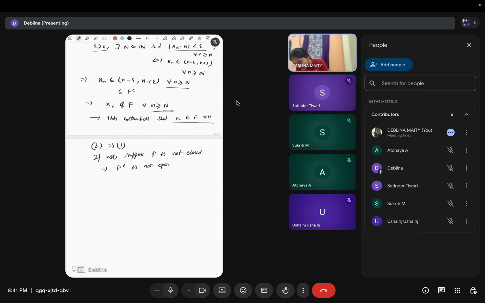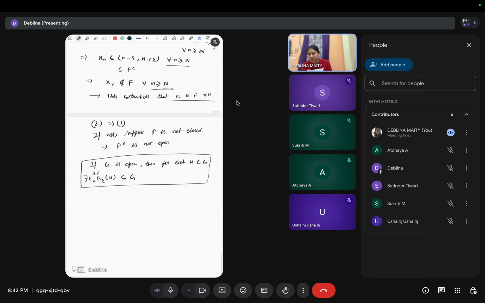I'm writing the definition again. If G is open, then for each x in G, there exists epsilon such that the epsilon neighborhood of x is totally contained in G. This was the condition for openness.